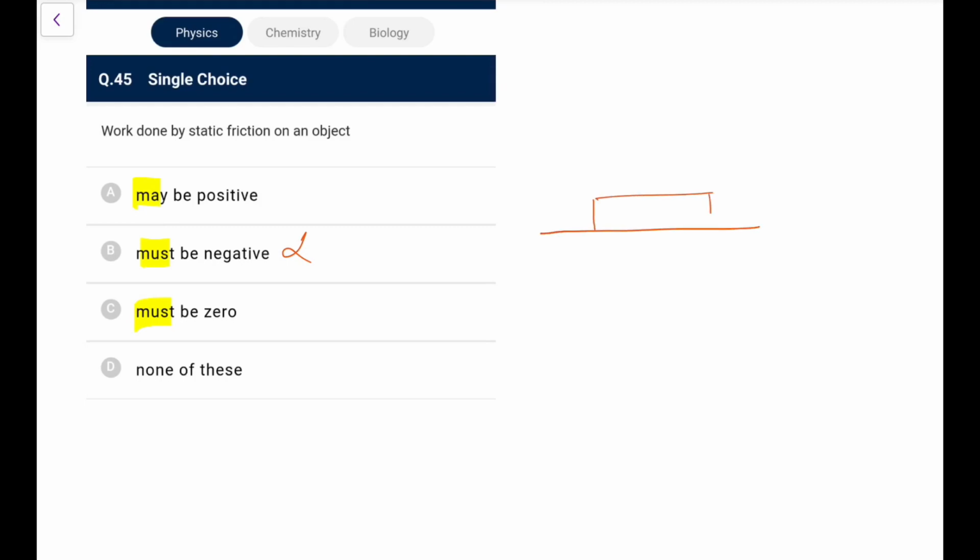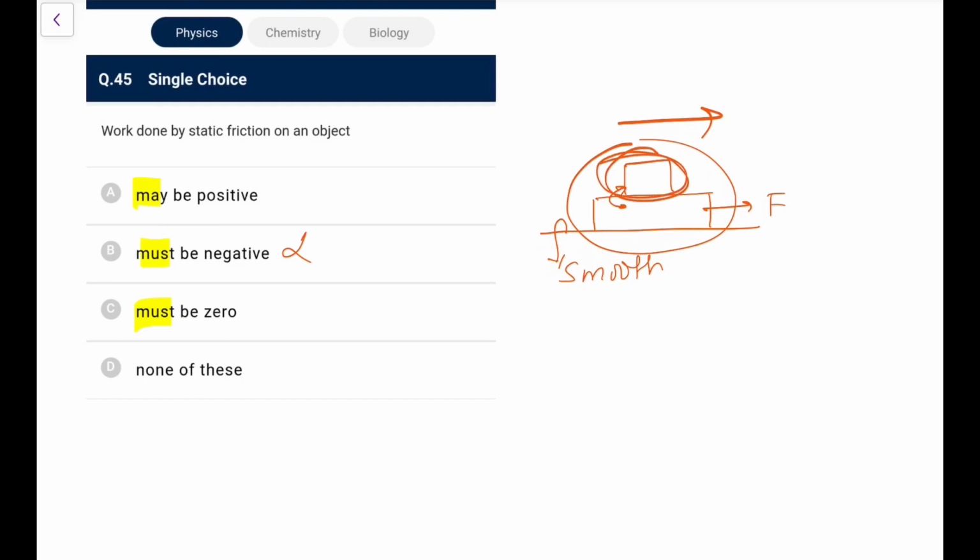Let's say we have a block and we have another block placed over it, and if I push it by force F, let's assume this is smooth, and let's say there's some friction between these two. So if I pull it with a slight force, what I will see, both will go together. So now this block is also gaining kinetic energy, and we know this gain of kinetic energy is not directly through F, though F is indirectly responsible.